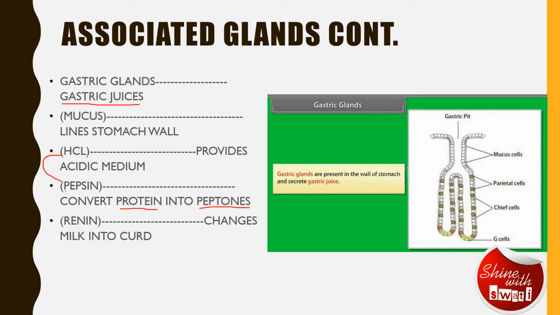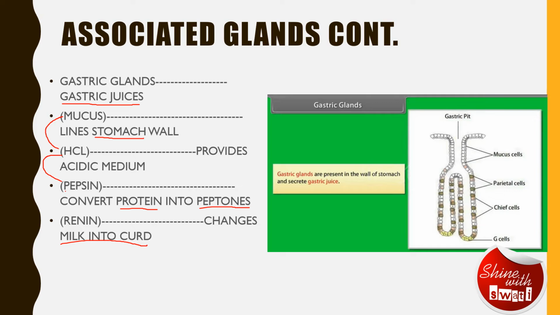And this HCl, as you know, if it falls on your hand, it will burn your hand. So just think about it, this HCl is inside our stomach, and still it does not affect our stomach. Why? Because of the presence of mucus, which lines the wall of the stomach so that it is protected from HCl. This HCl can thus work for giving the acidic medium to pepsin so that protein can be converted into peptones. Now there is another one also, which is renin. It helps in the conversion of milk into curd.